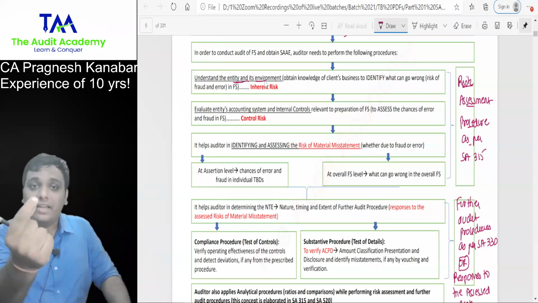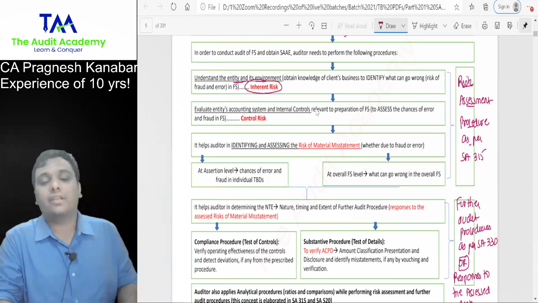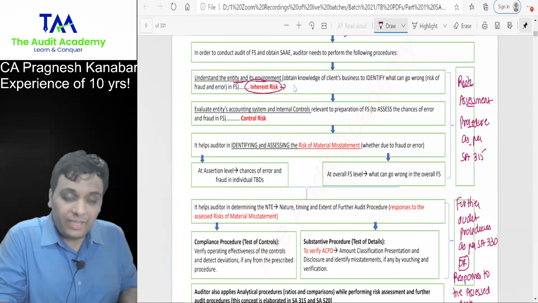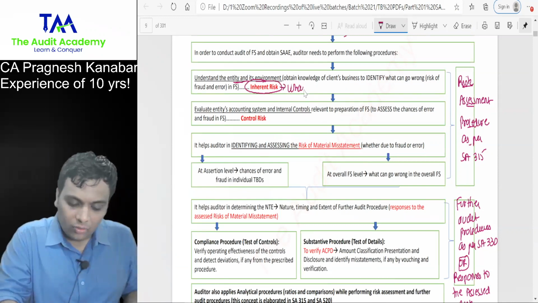By understanding the entity and its environment, you will come to know about inherent risk. Sir, what is inherent risk? We come to know a raw analysis of what can go wrong.